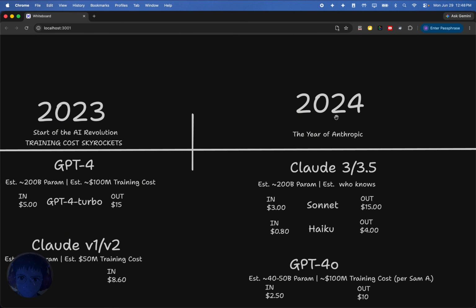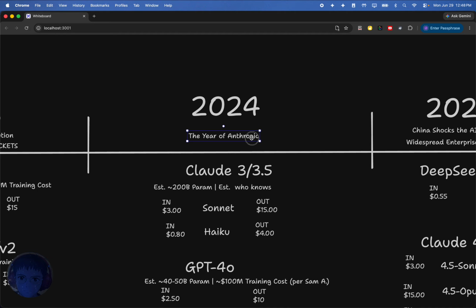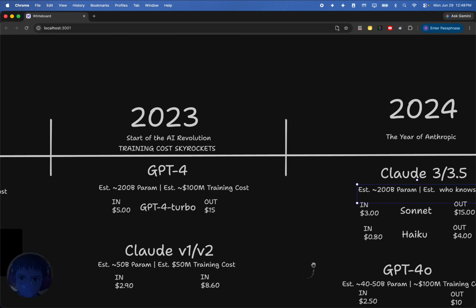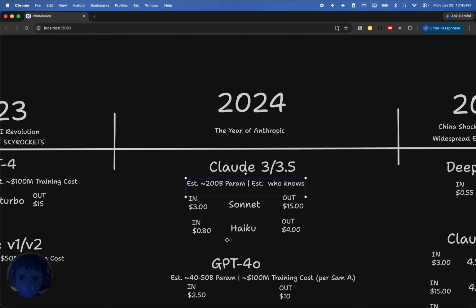Now, let's go into 2024. I'm calling this the year of Anthropic. The reason I call it that is because, in my opinion, this is the year Anthropic really cemented themselves as a real competitor, if not better, than OpenAI. This is the year that Claude 3.5 was released. It's estimated to be about 200 billion parameters. Again, as I talked about earlier, and I won't go back into, we can't really give an accurate estimate of how much that's dedicated to one specific use case.